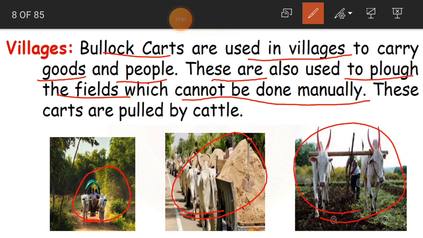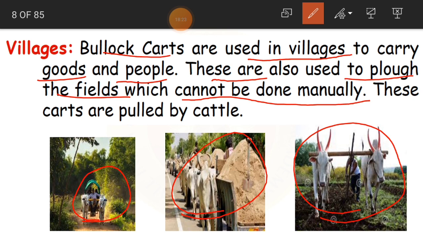They are plowing the agricultural fields where our crop is grown. Man cannot do it with his hands or legs. So that is why most of the farmers have bullocks in their houses. Why? Because these bullocks help the farmer in plowing the field.